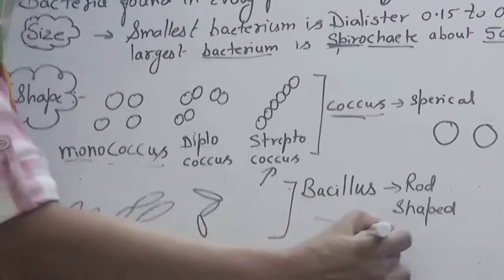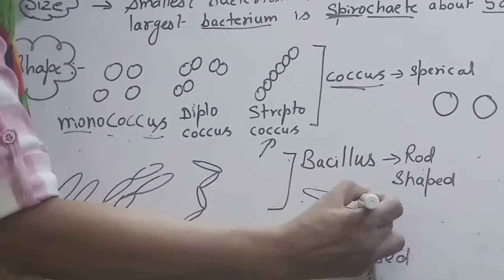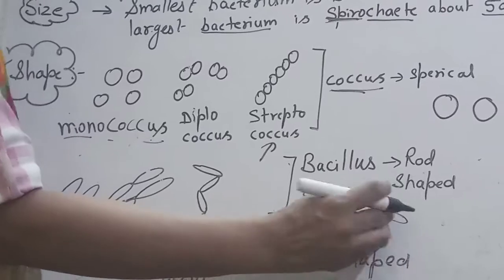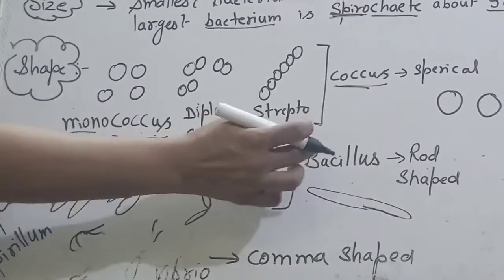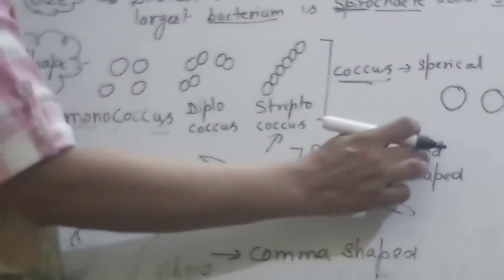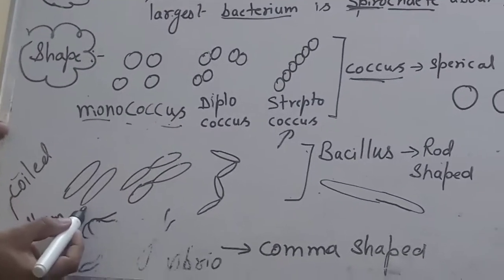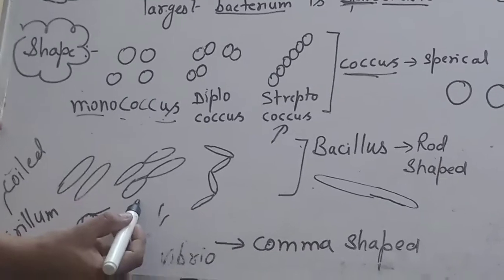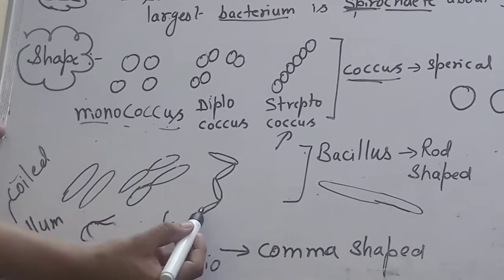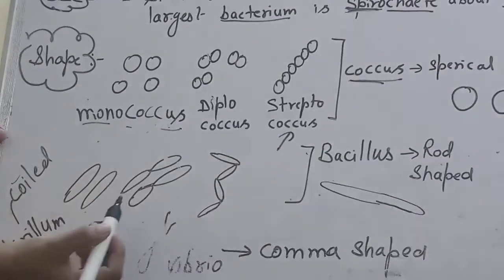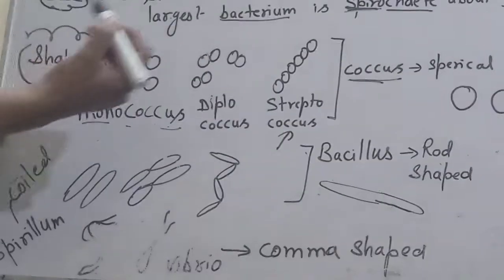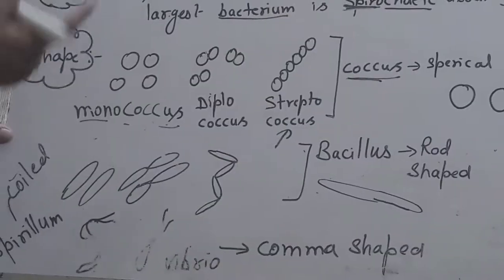Some bacteria have a rod shape. You can write it like this, rod shape. So this is a rod shape structure. This is a bacillus, which has the rod shape. If it is single, it is mono, there is a diplo, and the chain one, which has the chain form, is a chain form of bacillus.